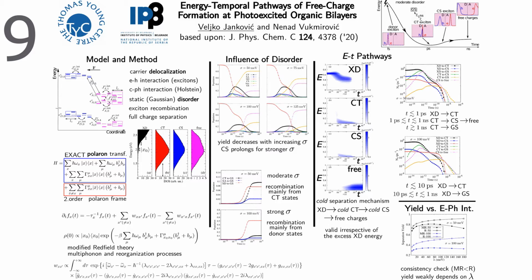We find that charges are separated via the cold pathway irrespective of the excess energy of the photogenerated donor exciton. We observe that charge separation is prolonged for stronger disorder, which hampers charge transport toward contacts. We also find that the separation yield relatively weakly depends on the electron-phonon interaction strength.